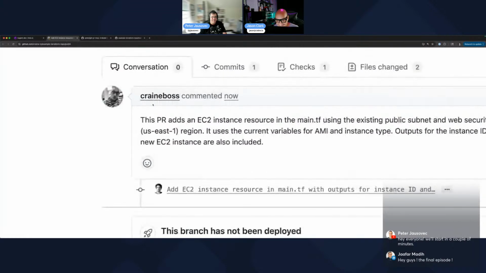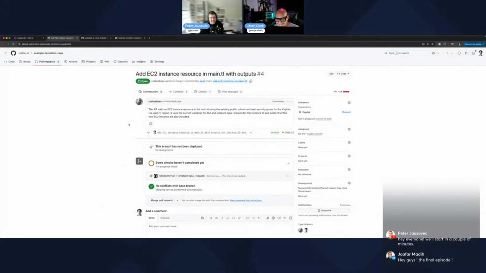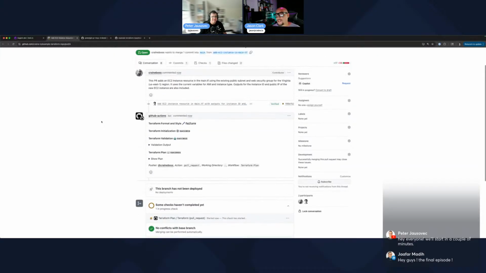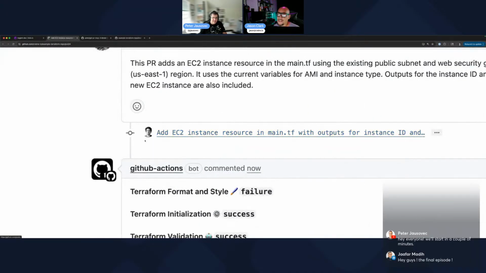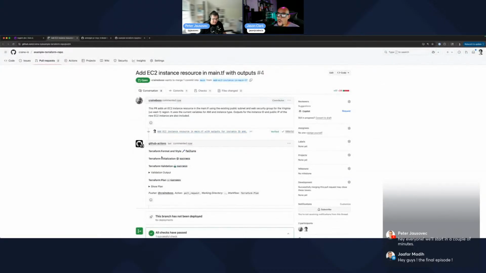Why is it your face here and your name here? It's because it's using the API key that you created, right? I didn't create the personal access token that you're using. I just happened to generate it from my account, which is why it's showing up as me. However, the commit, look at that, has my picture because I was the one who actually created the commit. It was created locally on my machine, right?